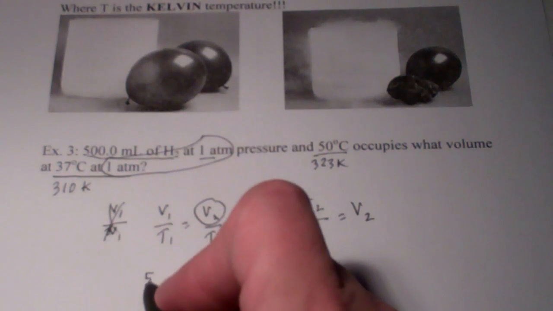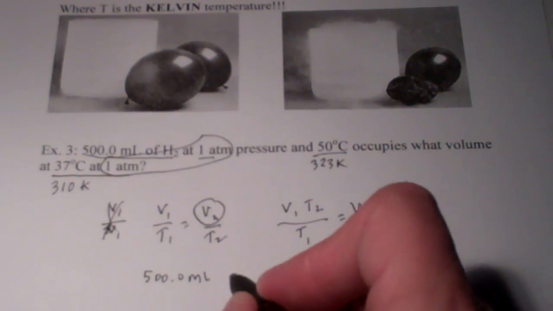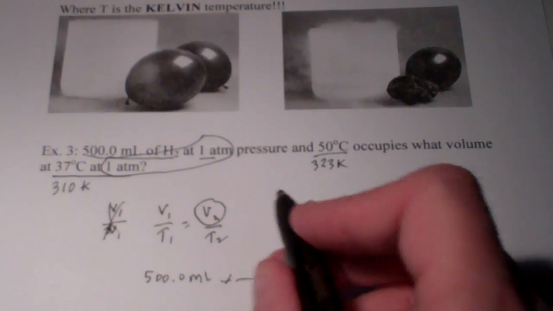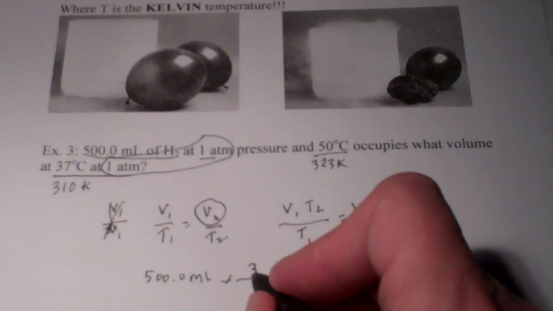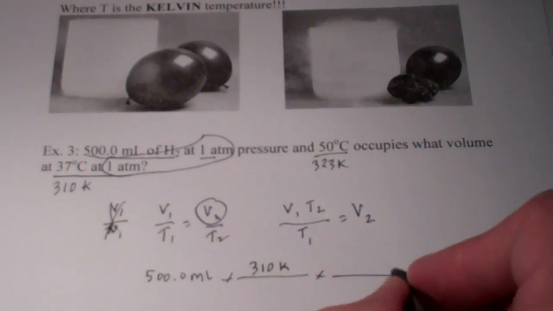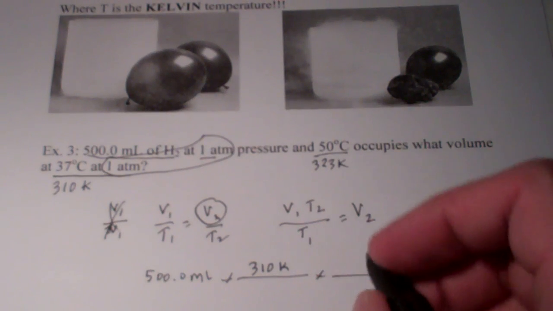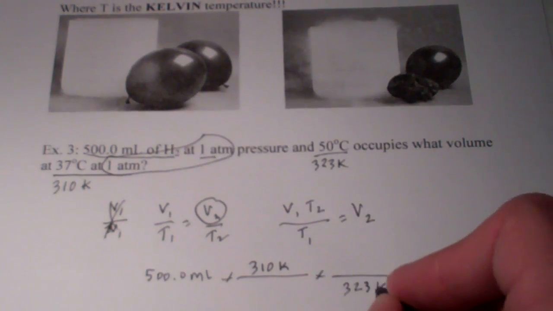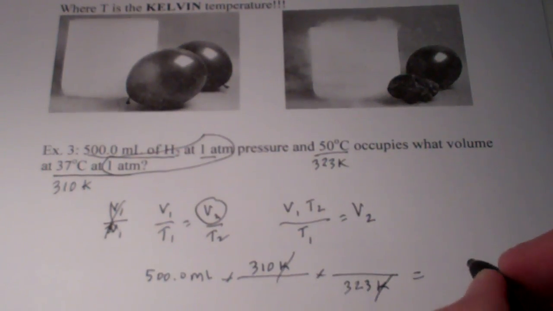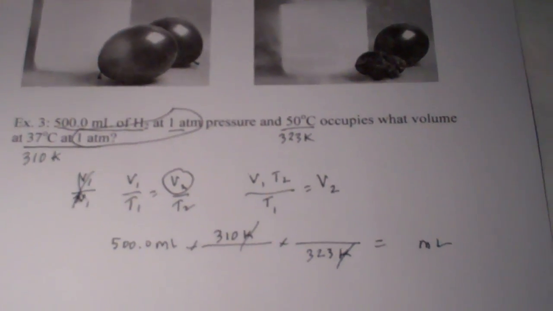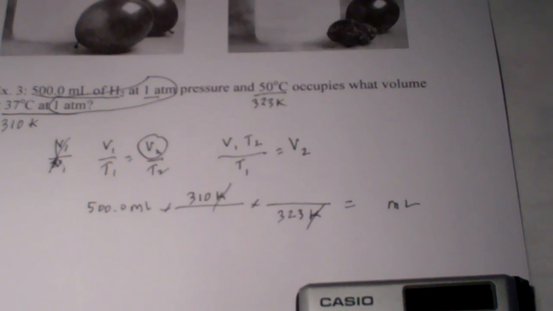So let's find out. We have 500 mL, and my T2, that would be my 310 temperature here, divided by my T1, that would be my 323 temperature here. So I'll have my volume in milliliters. Let's see what that turns out to be.